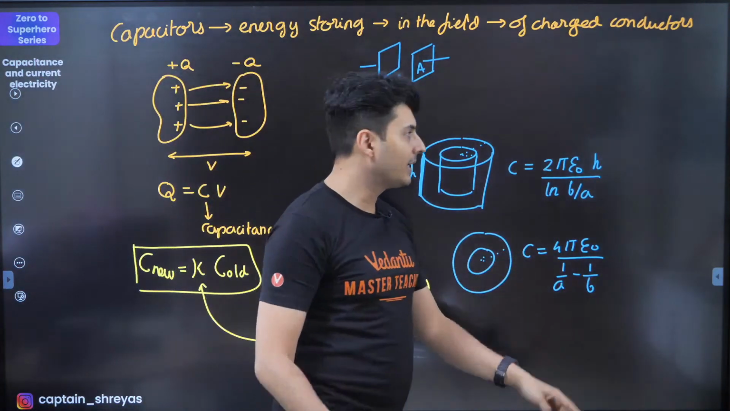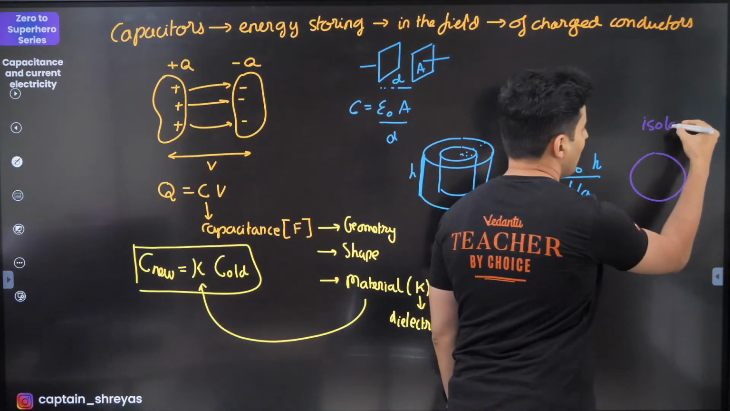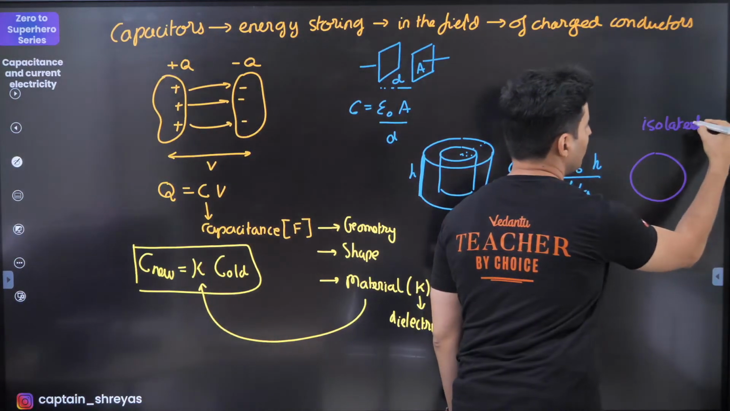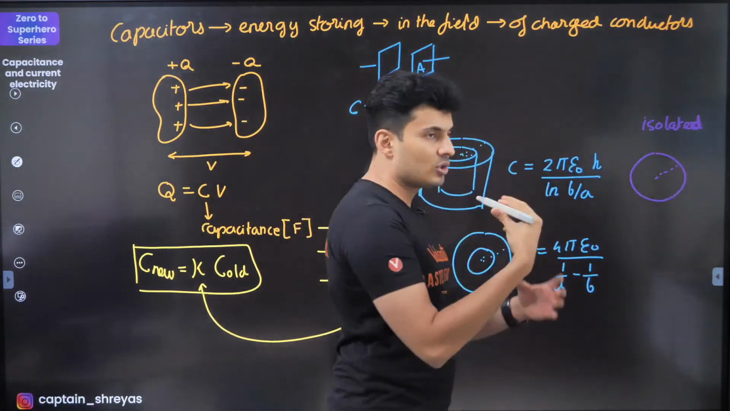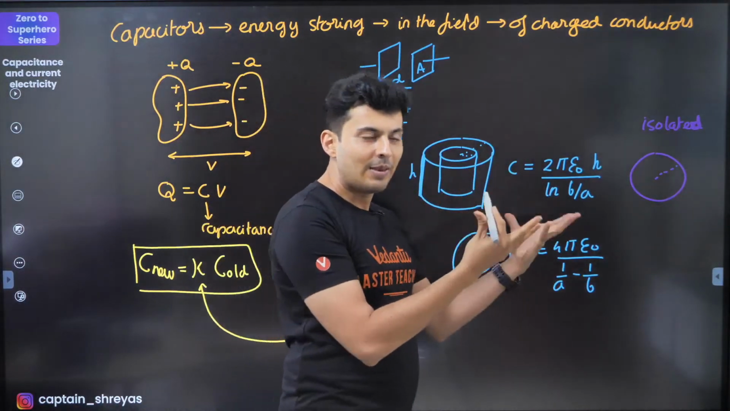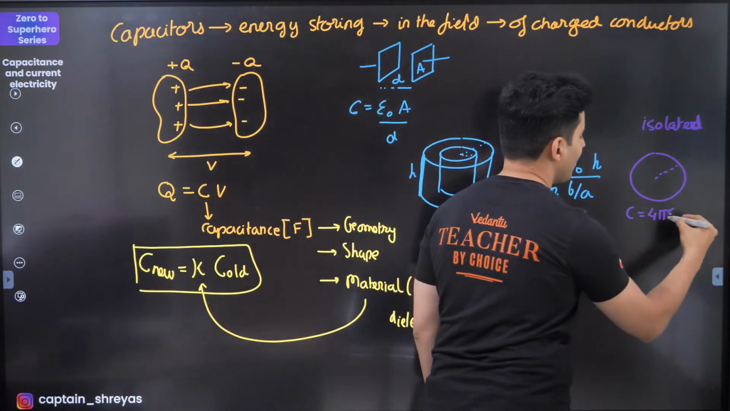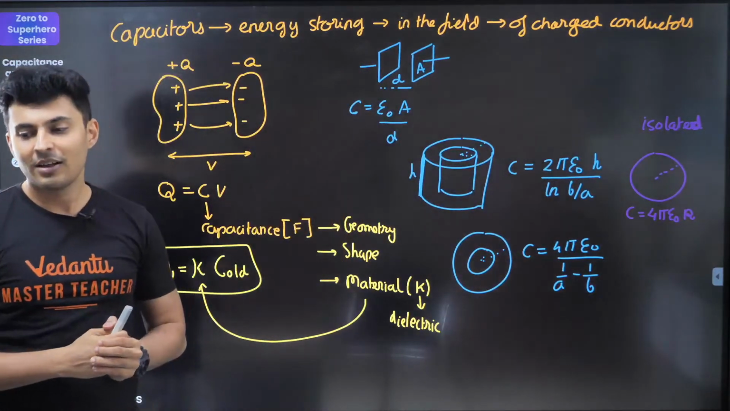So isolated capacitor is basically only one sphere. This is isolated. No other plate or no other conductor is there. This has some radius r. You will see that even this stores charges. So even that has a capacitance, and that is given by just 4 pi epsilon naught into radius. This is also a very critical type of capacitor.